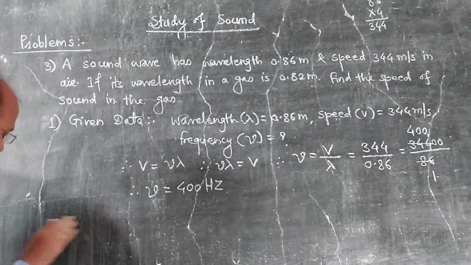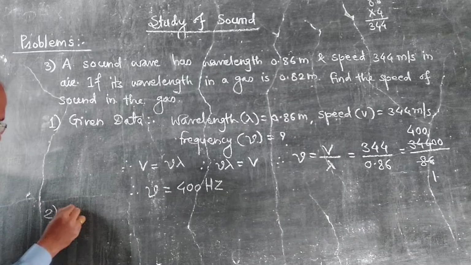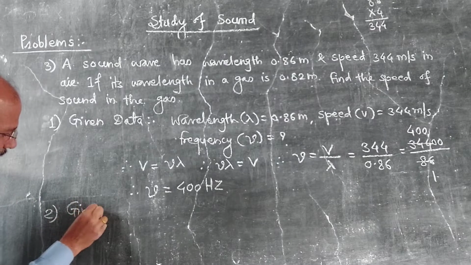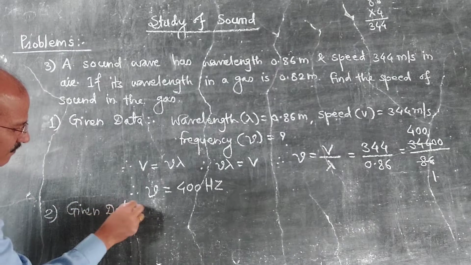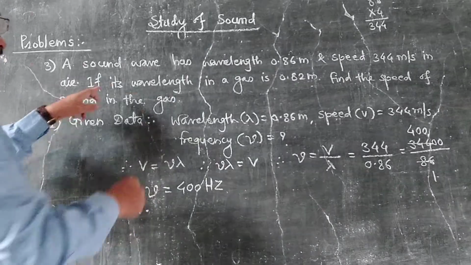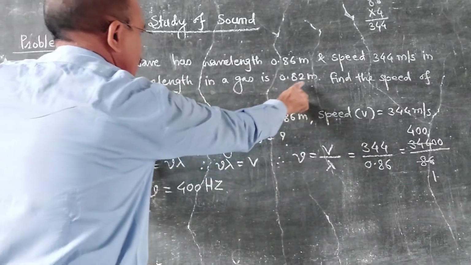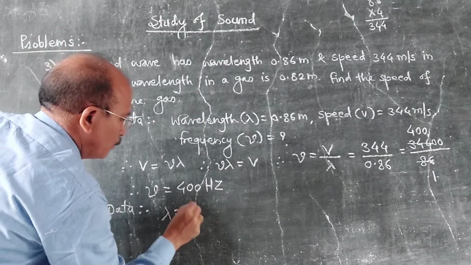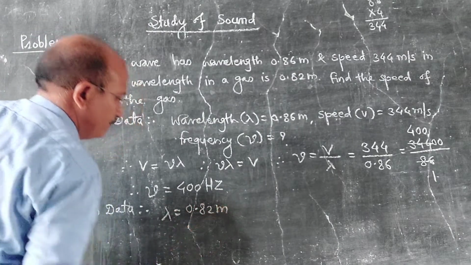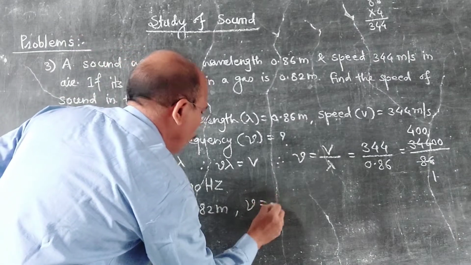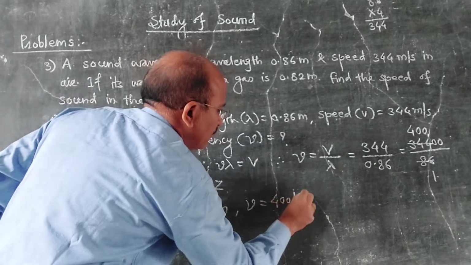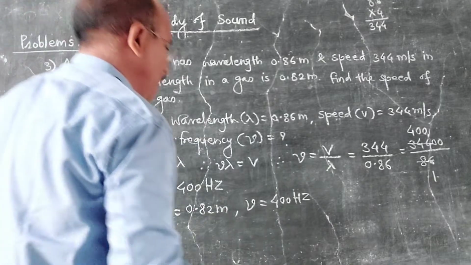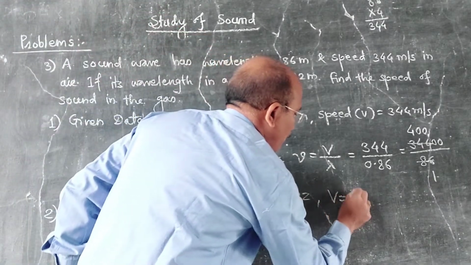Now in the second given data, wavelength in a gas is 82 centimeter, lambda is equal to 0.82 meter, nu is equal to 400 hertz. Now find the speed, that is v is equal to what.